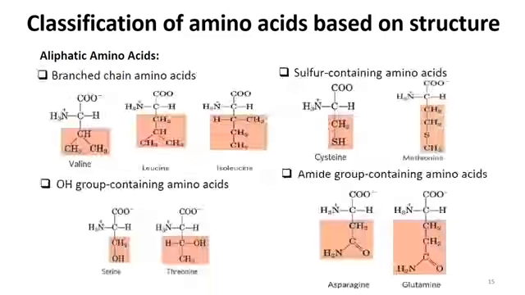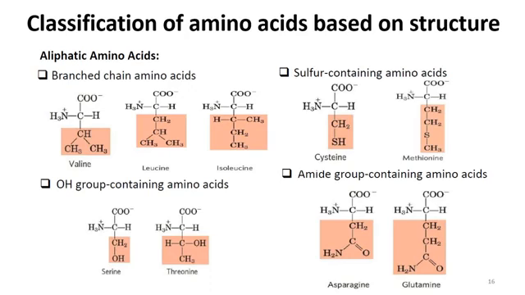And this is what we call branch chain amino acids. There are 3 amino acids that come under this category. One of them is valine, the other is leucine, and the third one is isoleucine. As you can see, they have a branch chain alkyl group that is present as a side chain here. And when we talk about OH group containing amino acids, then they are serine and threonine. In serine there is a CH2OH group, and in threonine there is a CHOH CH3 group. So it means that OH containing amino acids are there.